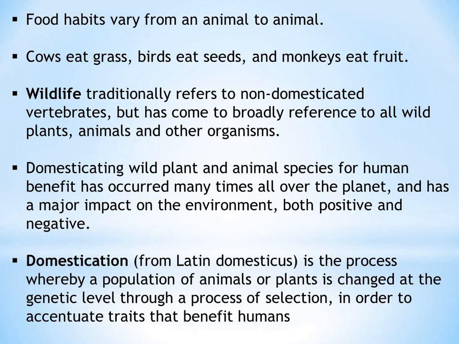Wildlife traditionally refers to non-domesticated vertebrates but has come to broadly reference all wild plants and animals and other organisms. So wildlife means all the wild animals, like in national parks and conservation parks where all the wildlife animals are protected, the place where people just cannot disturb them. Domestication means where the animals are taken care of in the human homes, and therefore they are called domestic animals.